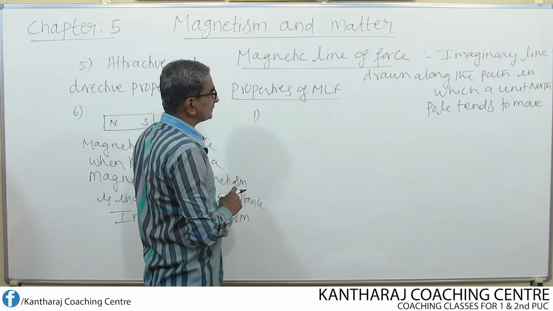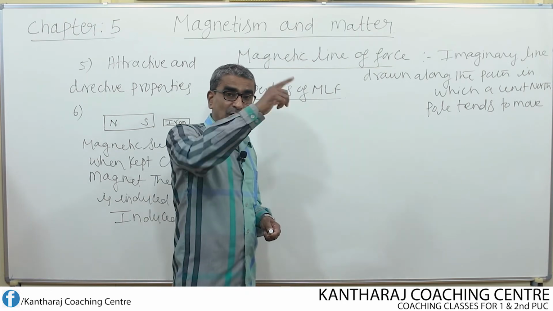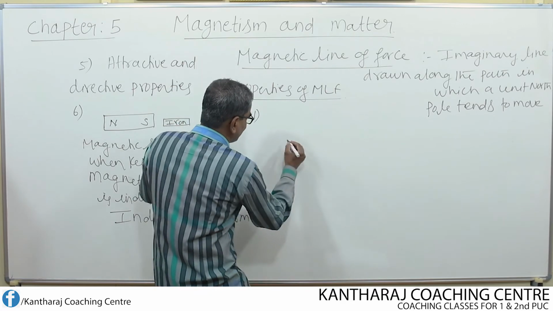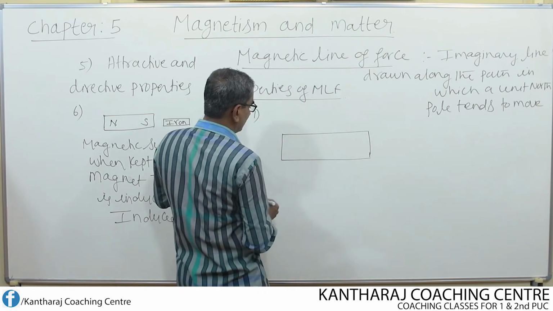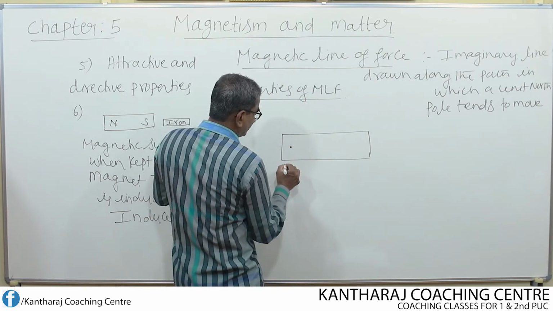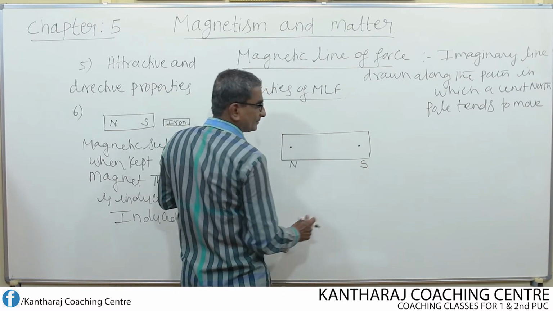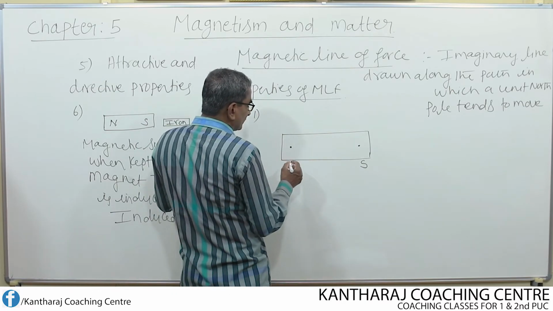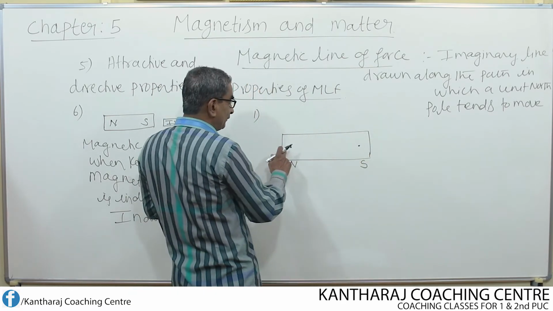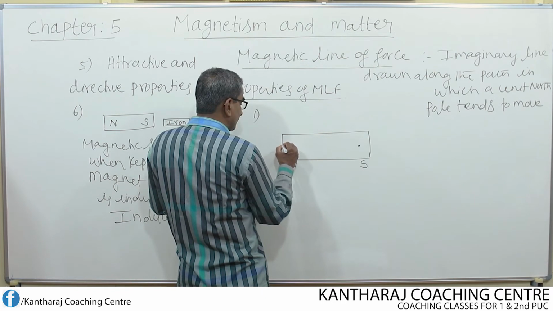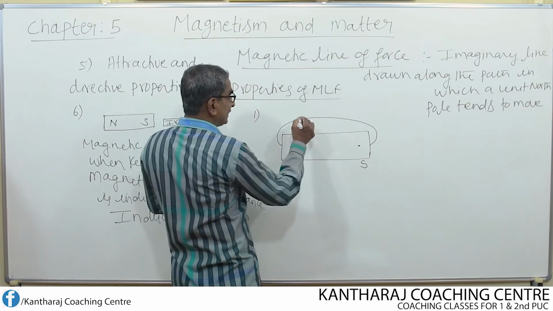So first property, magnetic lines of force always start from North Pole to South Pole outside the magnet. That means now if I consider one bar magnet like this, okay, let us assume this as North Pole and this as South Pole. So this is north and this is south. Magnetic lines of force now start from north pole towards south pole. Right from north pole I consider that magnetic line towards south pole, outside the magnet.